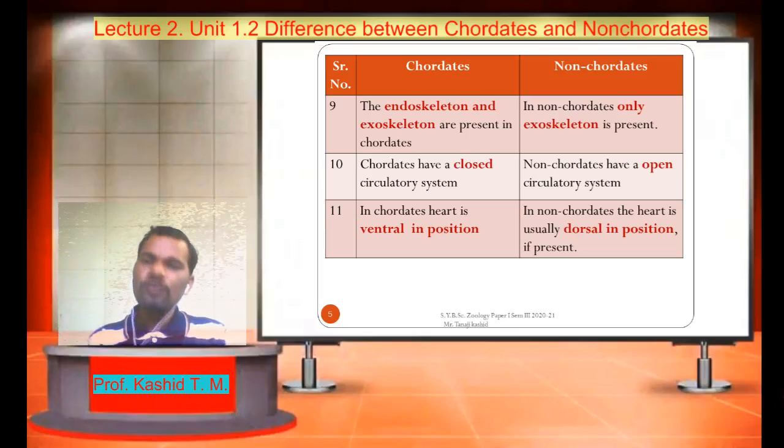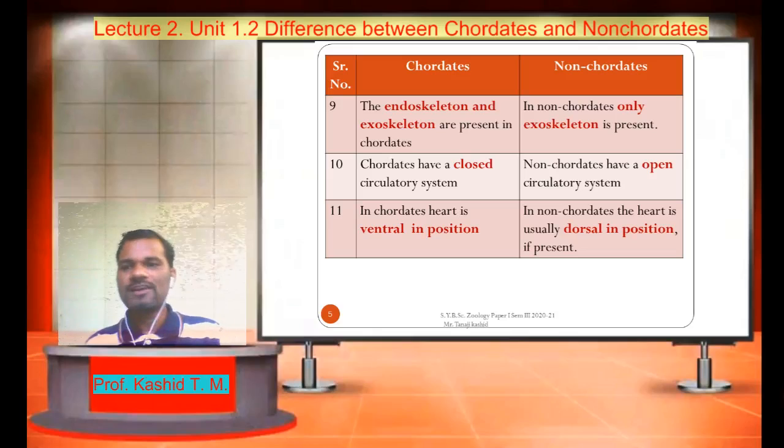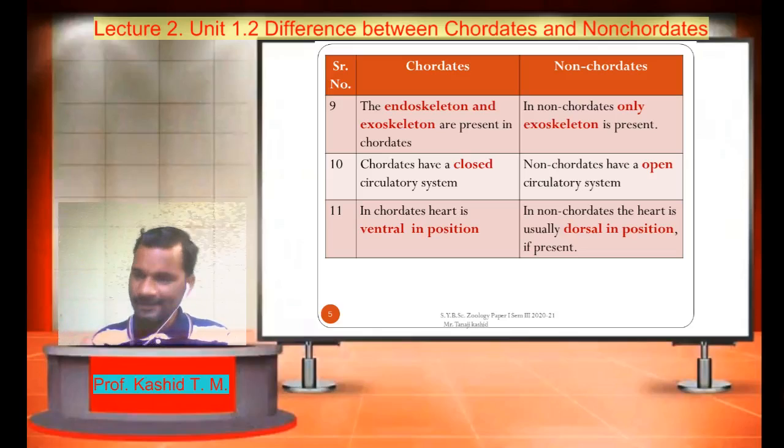Did you understand? Okay. The chordates have a closed circulatory system, while non-chordates have an open circulatory system. In a closed circulatory system, the circulatory fluid, that is the blood, flows within the arteries and veins.